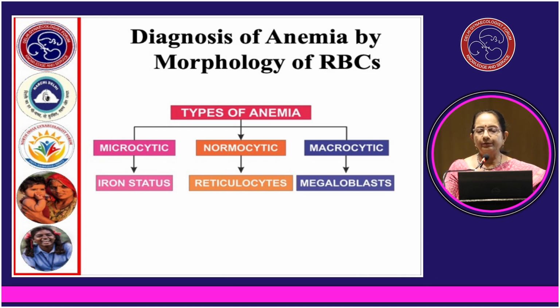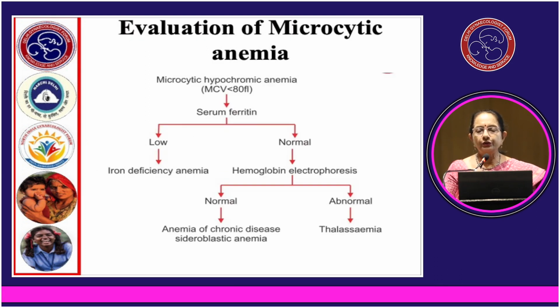Diagnosis of anemia by morphology of RBCs. As I have already mentioned, it could be microcytic, normocytic or macrocytic. Evaluation of microcytic anemia: microcytic anemia is diagnosed when the MCV is less than 80 femtoliters.